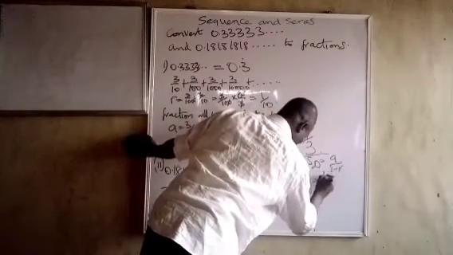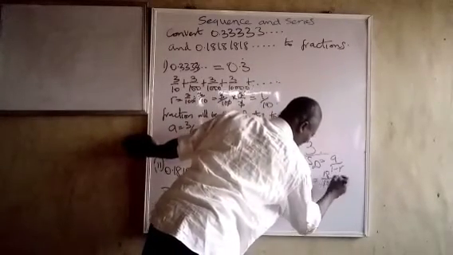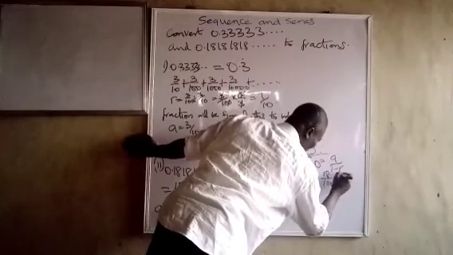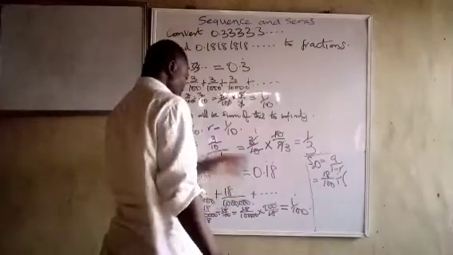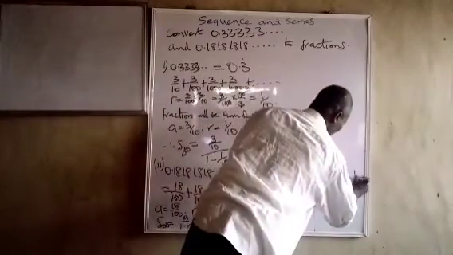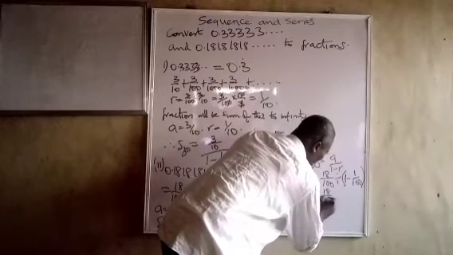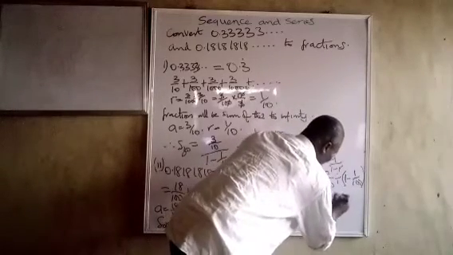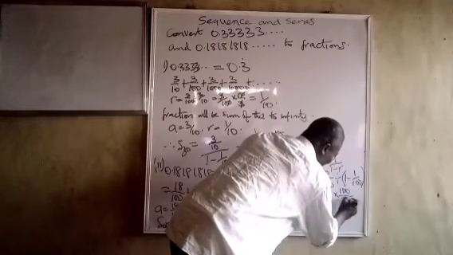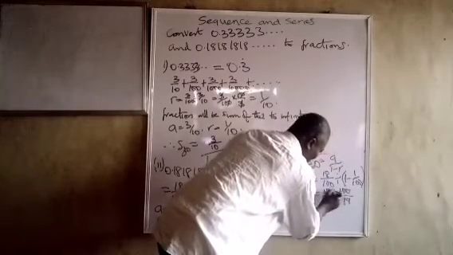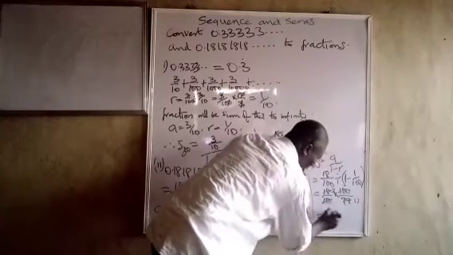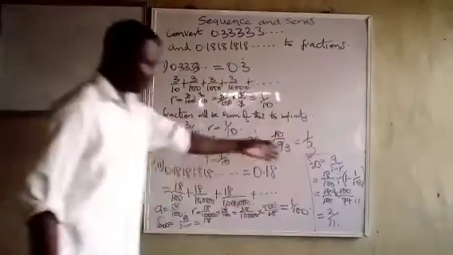That is 18 over 100 divided by 1 minus 1 over 100. And what does that give me? It is 18 over 100 times 100 over 99. So the 100s cancel. 9 into 18 is 2, 9 into 99 is 11. So the answer is 2 over 11.